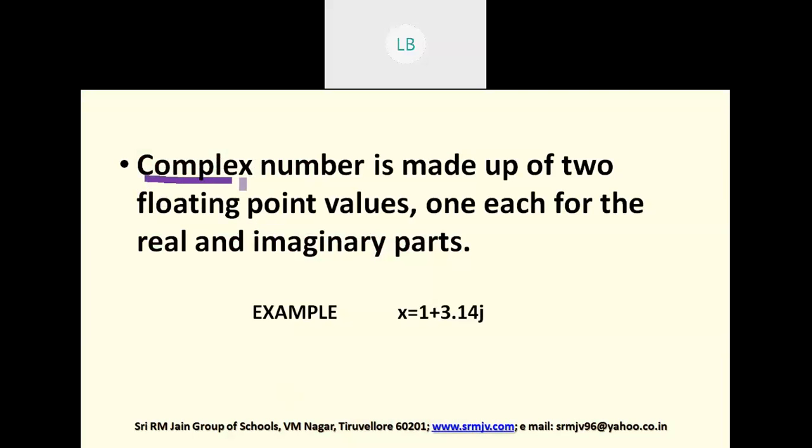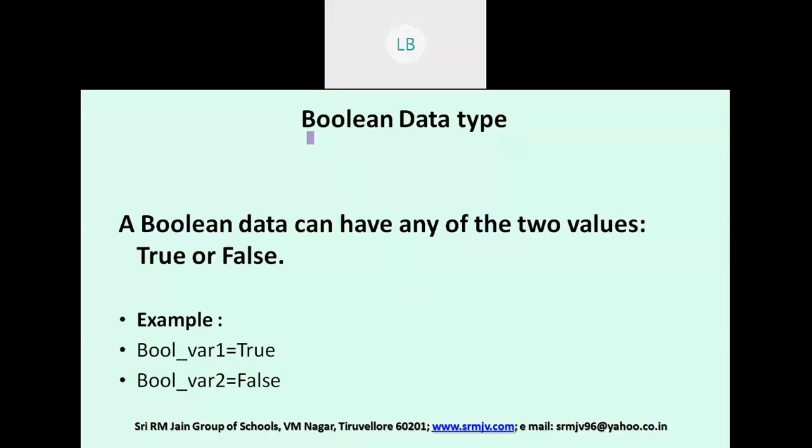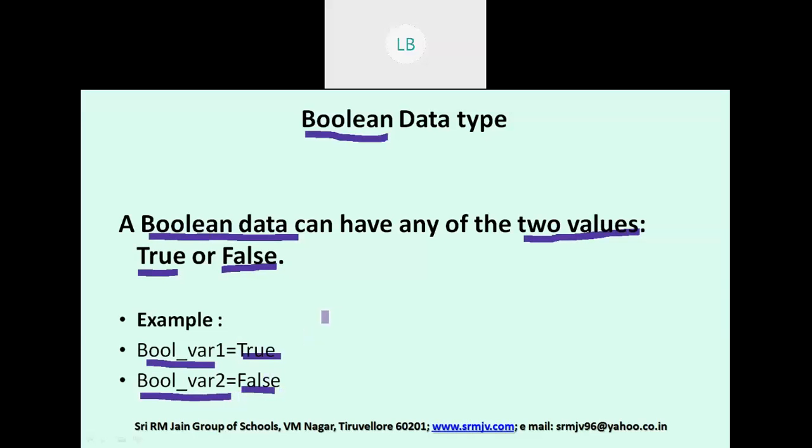Next one, complex number. It will have a real part and imaginary part. This is example for complex number, and complex numbers can also be assigned to a variable in Python. The next one, Boolean data type. Already we discussed Boolean data will have only two values, either true or false. You can assign true to a variable, you can assign false to a variable.